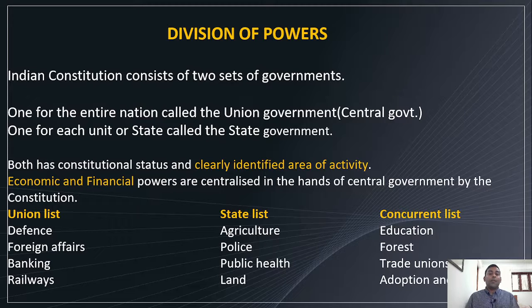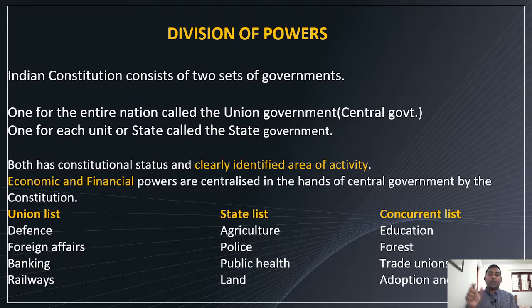The Indian constitution consists of two sets of government, we know that. One for the entire nation called union government, or we can say central government, right? One for each unit, or state or region, called state government. So there are two polities, one at the center, that is union, and one at the state, that is region. Both have constitutional status and clearly identified areas of activity. It's a very important point.